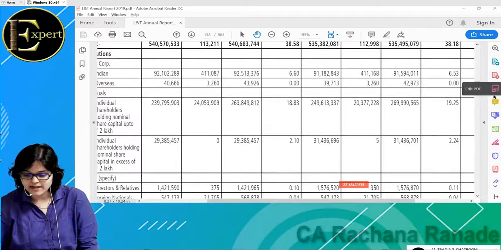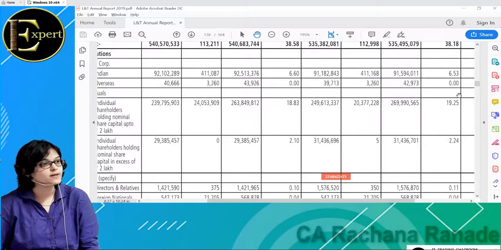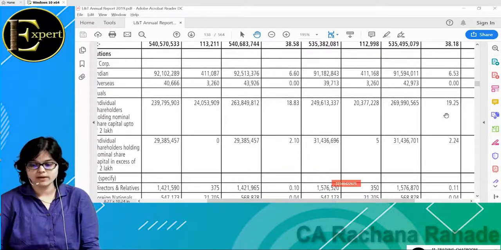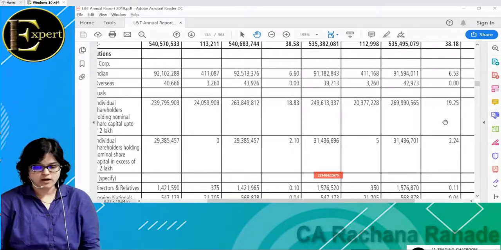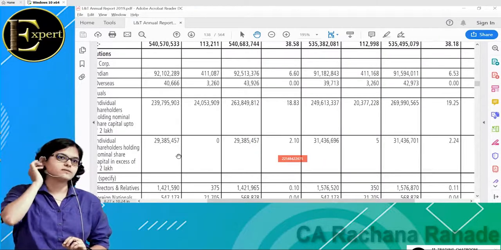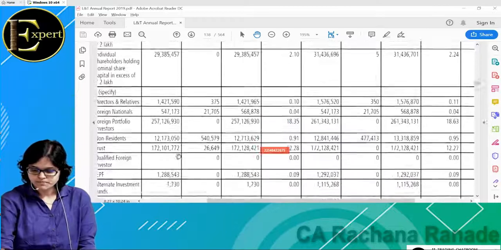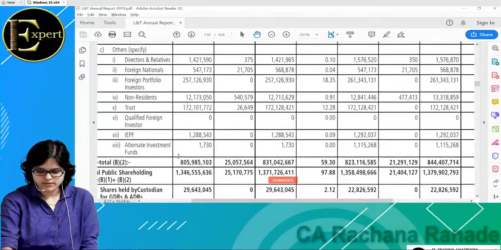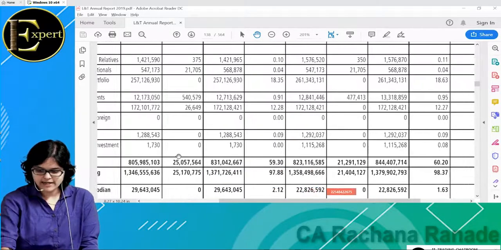Okay. This is again one big percentage which is coming into the picture: 18.63%. Can you see here? 18.60% is held by whom? Foreign portfolio investors. Okay. What are foreign portfolio investors? Now, firangi people, outsiders, they are investing in Indian stock markets.